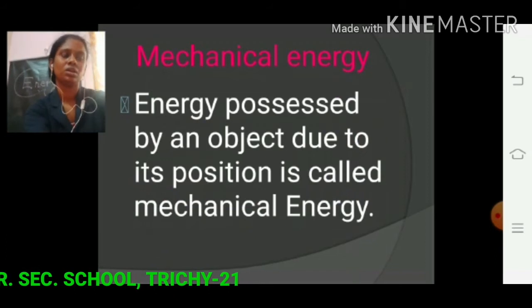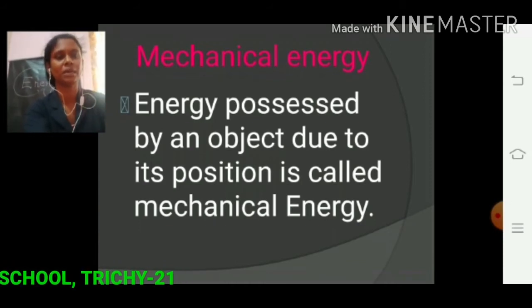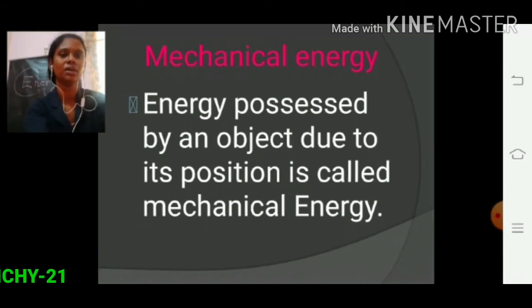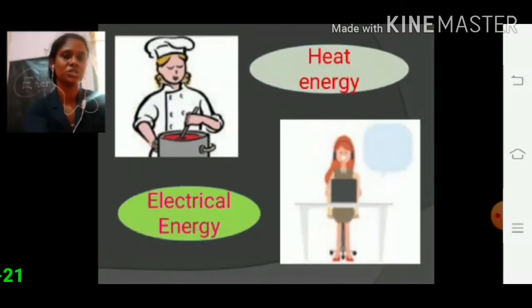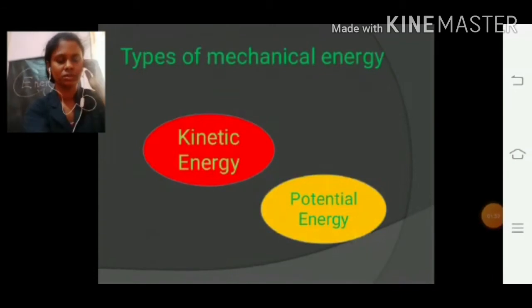So, in mechanical energy, energy possessed by an object due to its position is called mechanical energy. Mechanical energy can be classified into two. They are kinetic energy and potential energy. So these are the two types of mechanical energy.